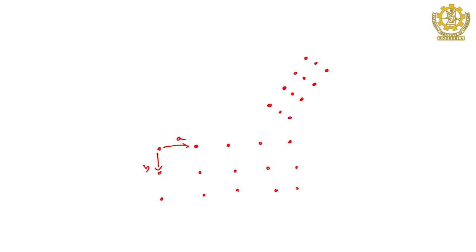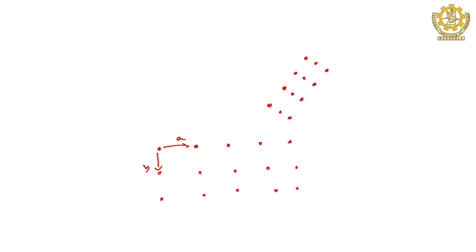If at a distance A in this direction entities are there, and in this direction at a distance of B entities are there, then only you can accept that to be a lattice, otherwise not. Now this should follow certain rules to tell whether a group of points is a lattice or not. So, what is that?